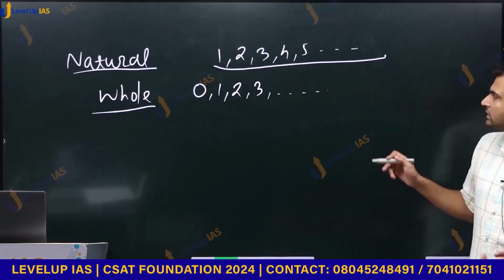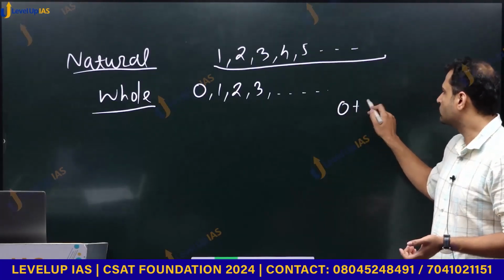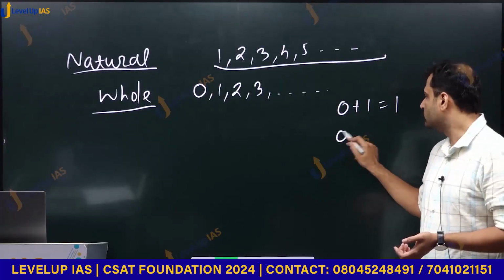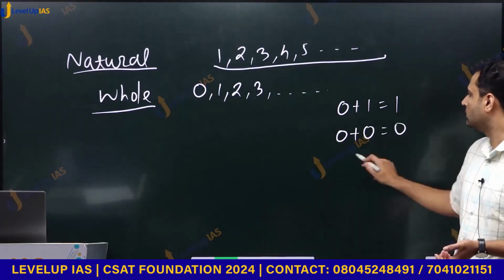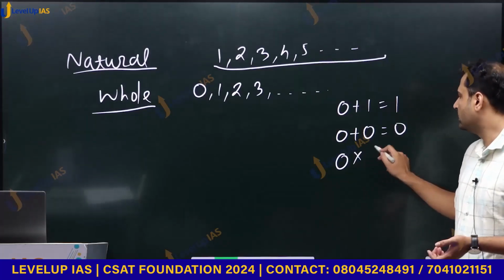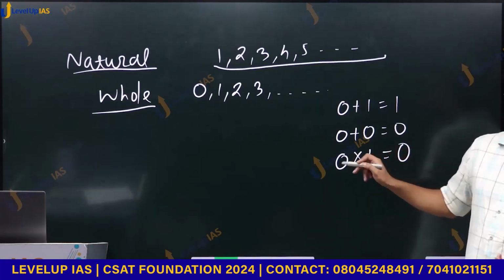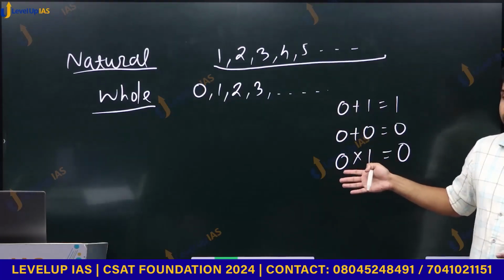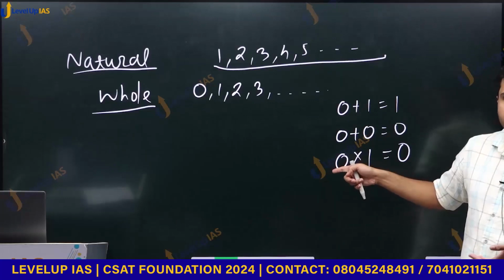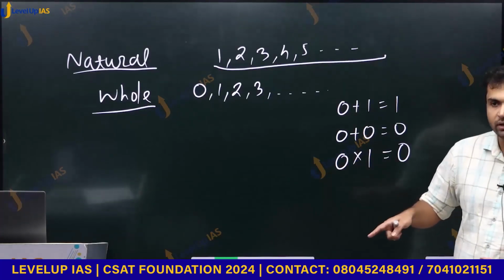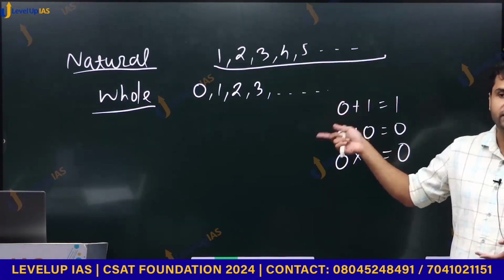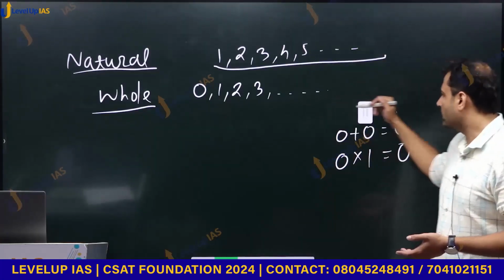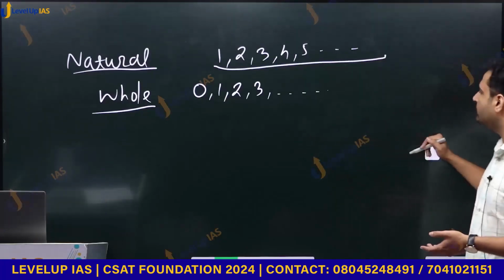So he gave rules like 0 plus 1 is equal to 1, or 0 plus 0 is equal to 0, 0 into any number is equal to 0. He gave rules like this to operate with zeros. So he treated 0 as a number so that we can use that number in a decimal number system and calculate big numbers very simply.